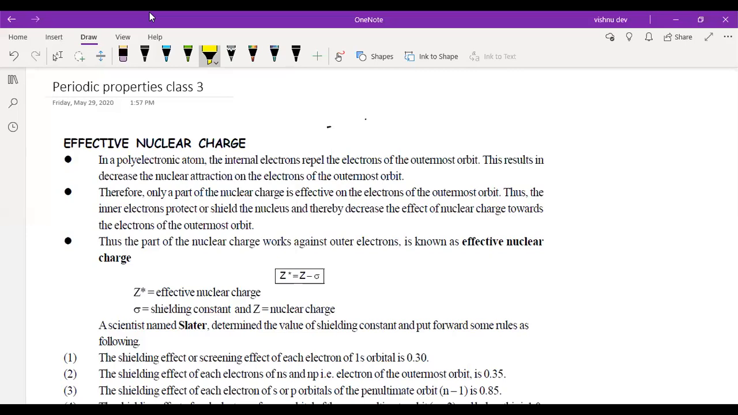Now the second point. Because of repulsion from inner electrons, the outermost electron has less tendency to be attracted, or less nuclear attraction. Because of that, the effective nuclear charge for that electron is less. Got my point?